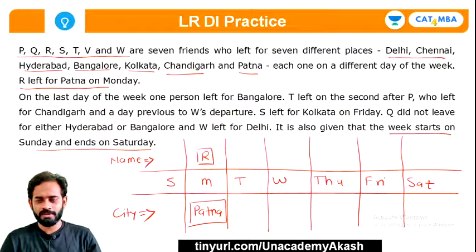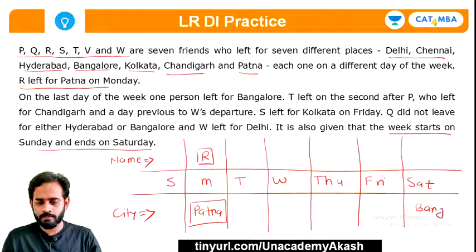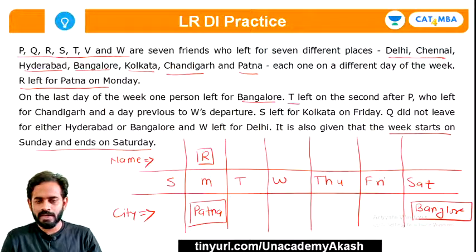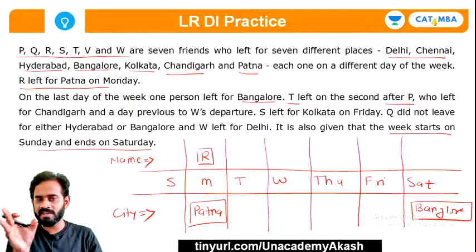Okay. So fine. Next is, on the last day of the week, one person left for Bangalore. So on Saturday, the city that person left for is Bangalore. Very simple. Next, it is given T left on the second day after P, who left for Chandigarh. So first of all, what does this mean?